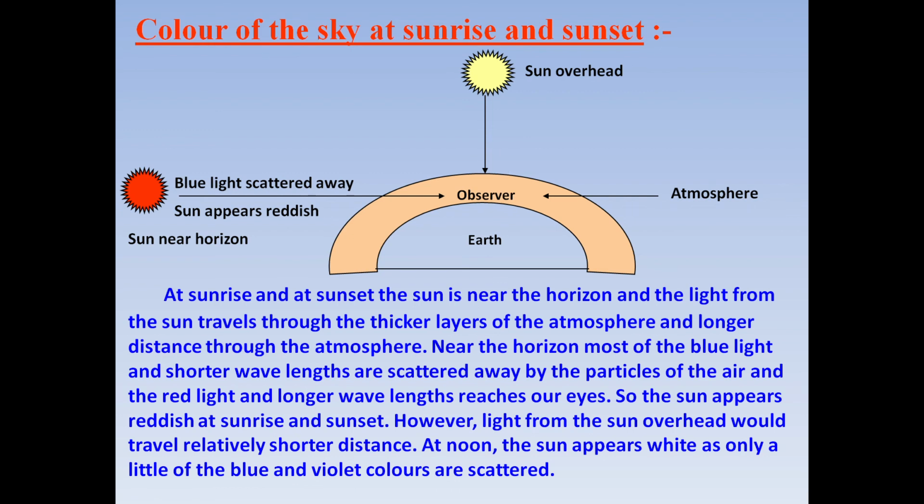So at noon, the sky appears white as only a little of blue and violet colors are scattered. Only a little scattering is there. So the sun appears white. It means the mixture of all colors is seen by us, because blue and violet colors are scattered to the least extent.